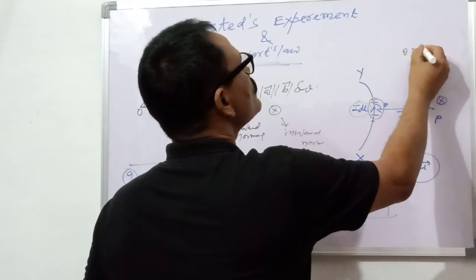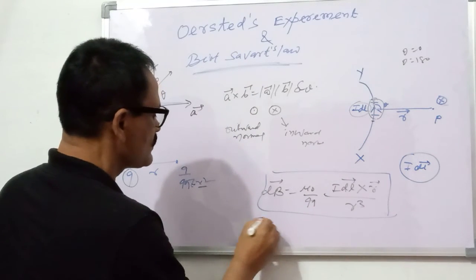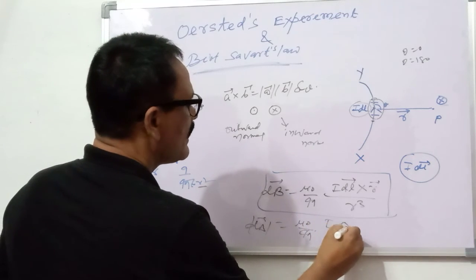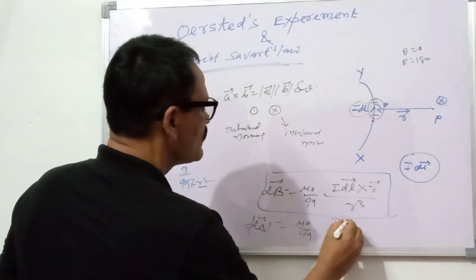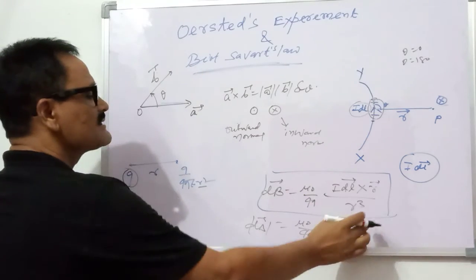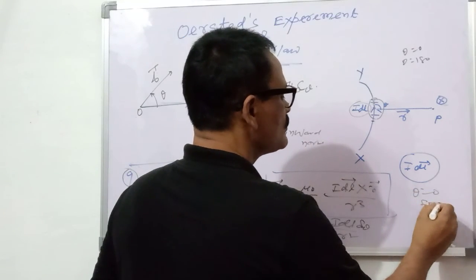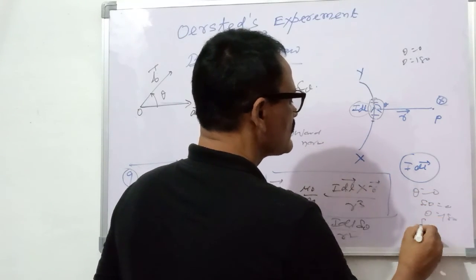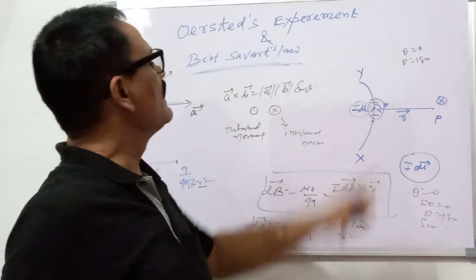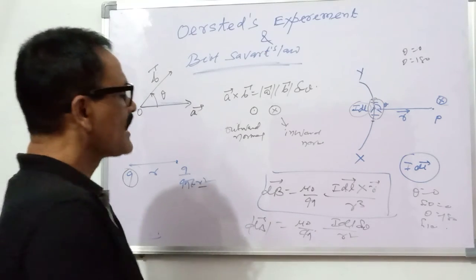So for theta is 0 or theta is 180, the value of magnetic field will be 0, because this dB is mu naught by 4 pi I dl sin theta by r square. So for theta is 0, sin 0 is 0, theta is 180, sin 180 is 0. So the magnetic field will be 0 along this line of this electric current carrying conductor.